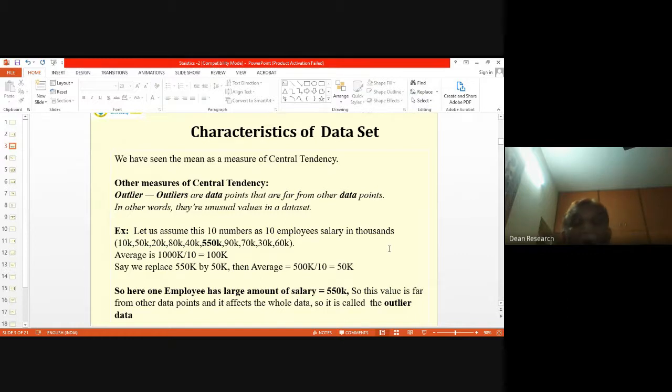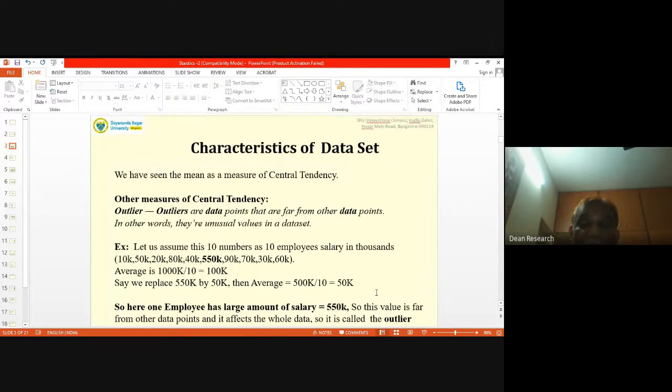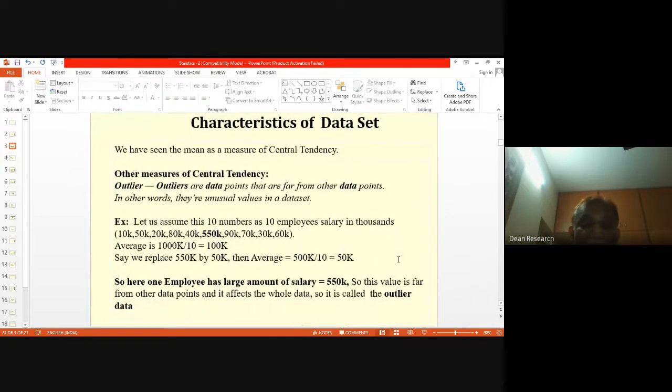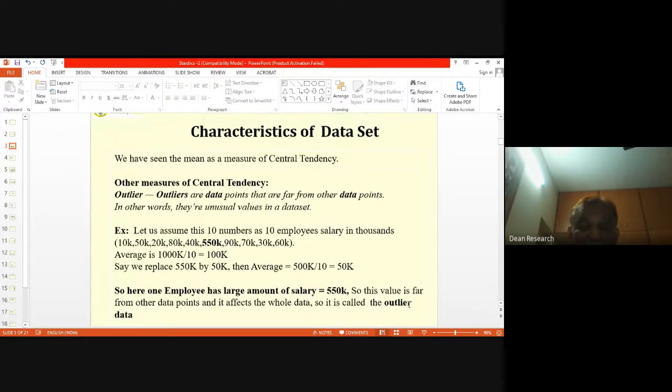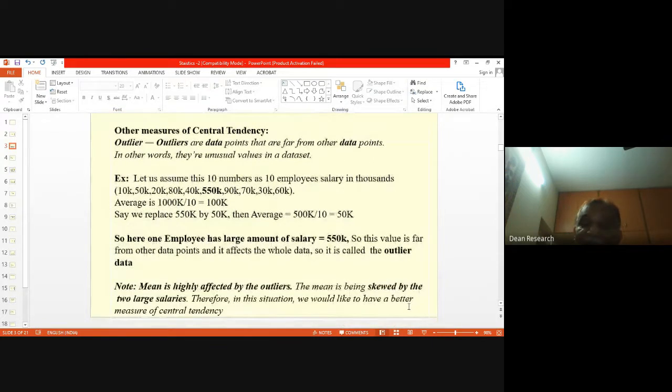So it is called outlier data. Now, there is something that you should know, which of course we'll take up when we study data analysis in detail. Right now, you just understand what an outlier is. Now it's pretty clear. If you have got some employee who has got say 2K, again you have outlier data.